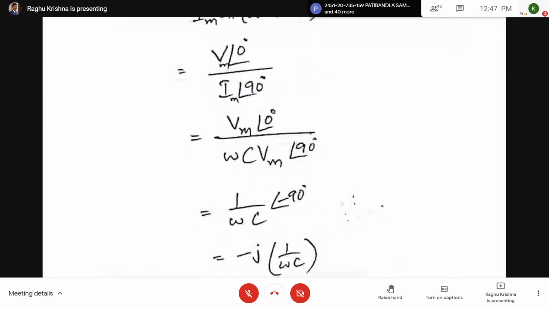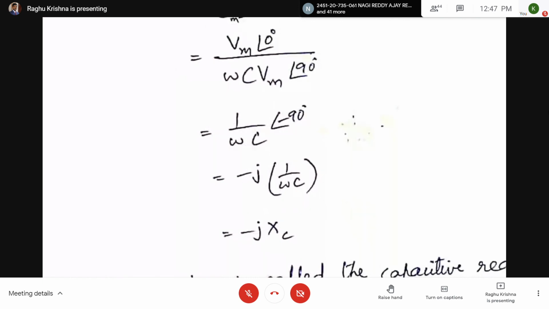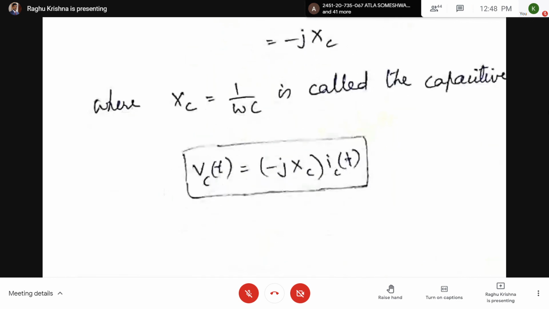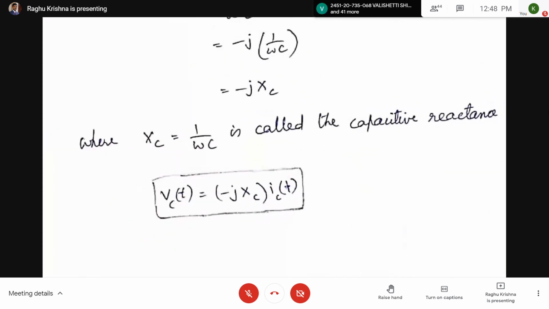Here 1 by omega C is written as Xc, where Xc is the capacitive reactance.